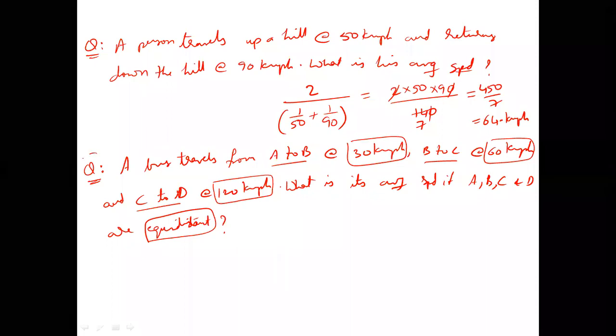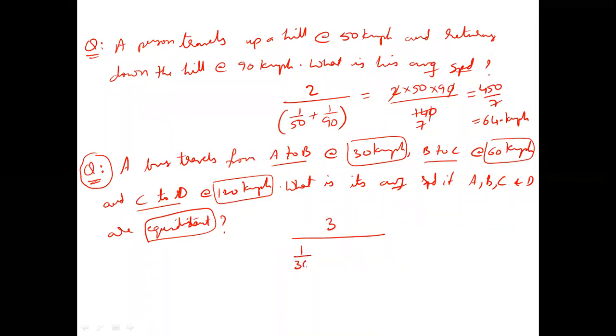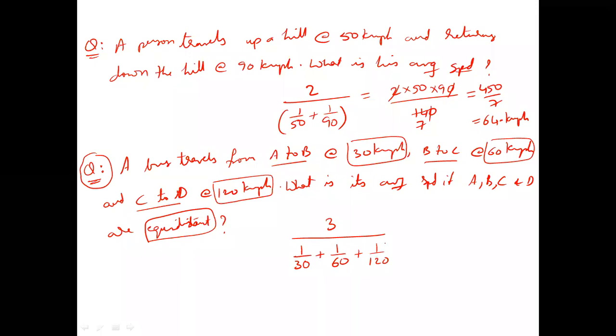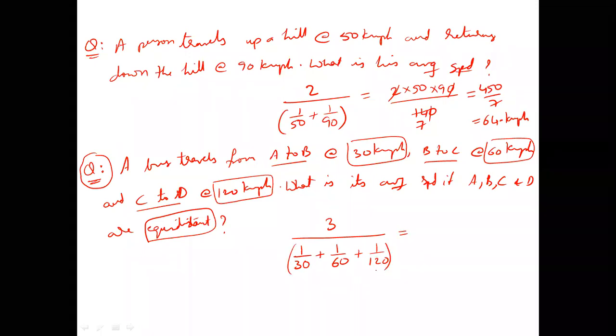Now in this question, how many equal distances are getting covered? 3. So 3 by what? What's the first speed traveled? 1 by 30 plus 1 by 60 plus 1 by 120. 30, 60, 120, I can take 120 because 3 and 6 are factors of 12. So if I take 120 as the LCM, the denominator of the denominator goes above.